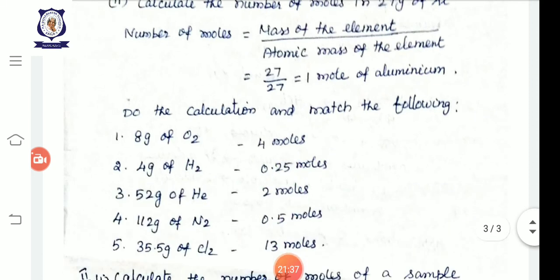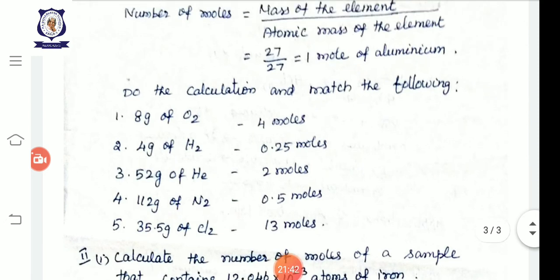Using this same formula, just do the calculation and match the following. Let me just revise this. 8 grams of oxygen. We know the molecular mass of oxygen is 32. The atomic mass of oxygen is 16, so here O2 is 16 into 2, 32. So 8 by 32 is 1 by 4, that is 0.25 moles.